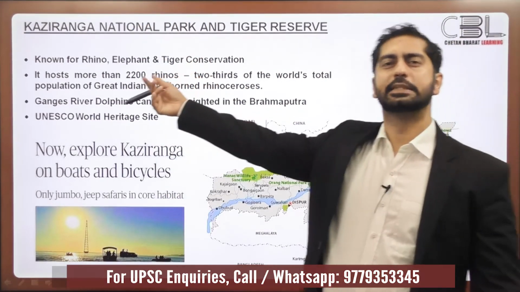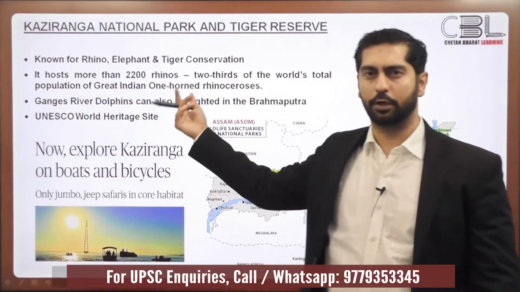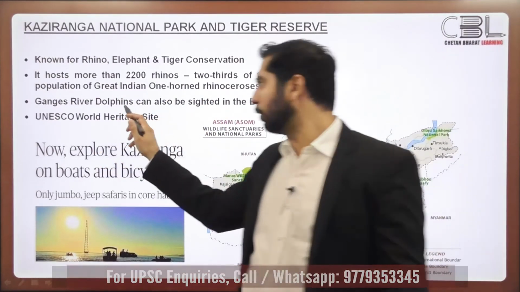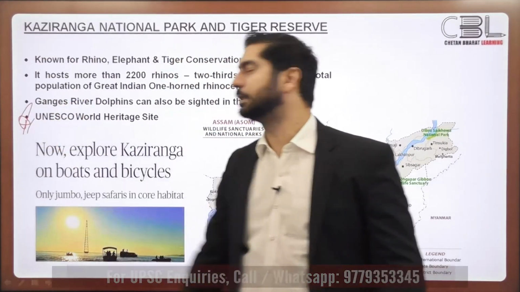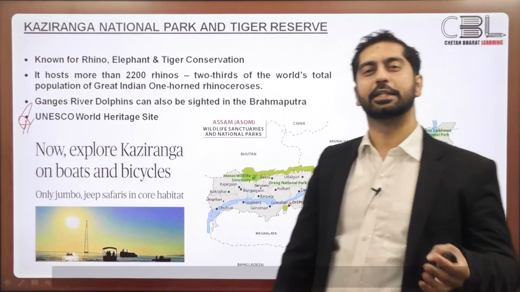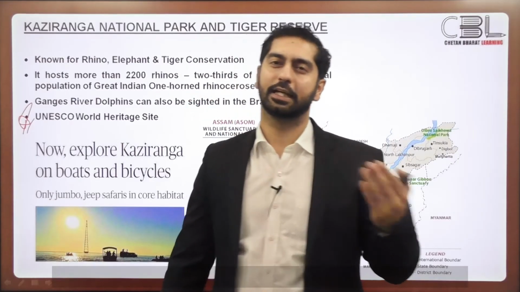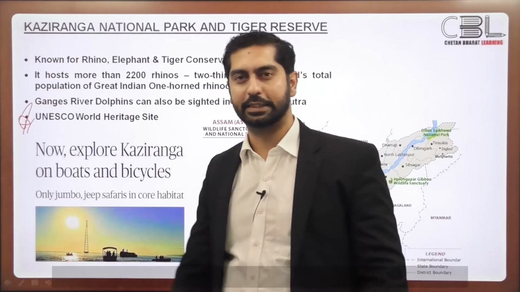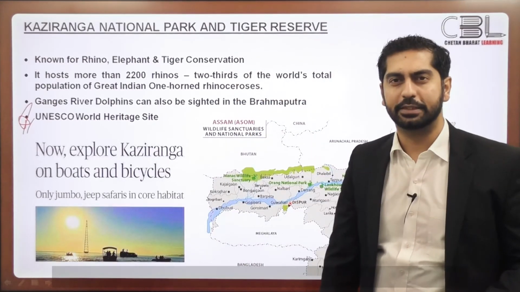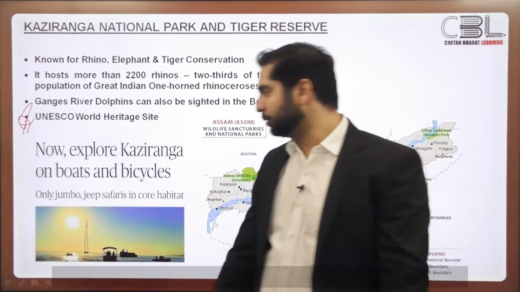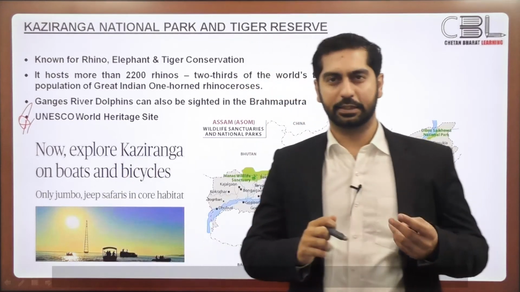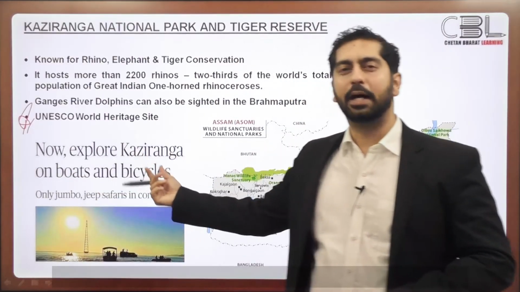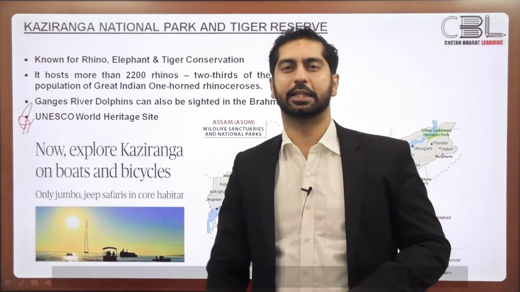Apart from these animals, Ganga River dolphins are also found in the Brahmaputra region of this national park. And it's also a UNESCO World Heritage Site. UNESCO identifies cultural heritage sites as well as natural heritage sites. So it is one of the UNESCO Heritage Sites as well. Now, why had it been in the news? It was in the news because now the government plans to introduce boats and bicycle treks within the Kaziranga National Park.